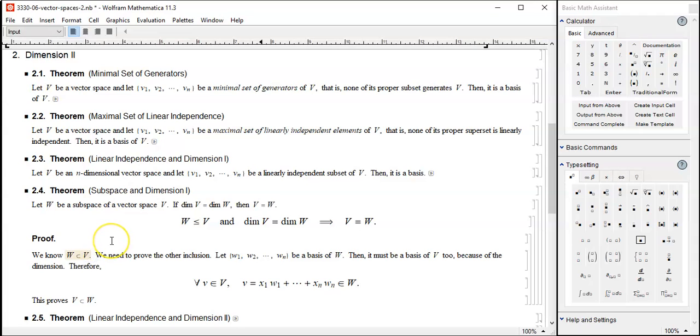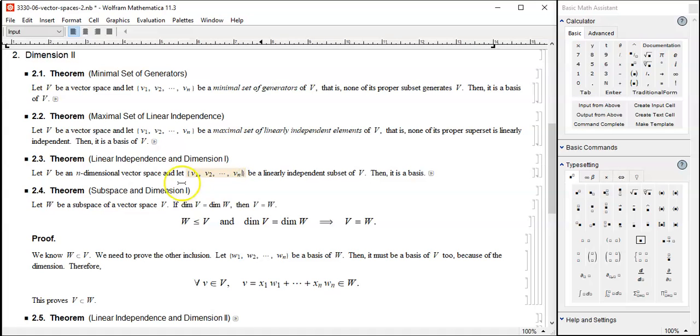We already know W is a subset of V, so let's prove the other way around. So let's begin with a basis W1, W2, W3 all the way to Wn, which is a basis of capital W, but then again, it must be a basis of V as well because of the dimension, you see?